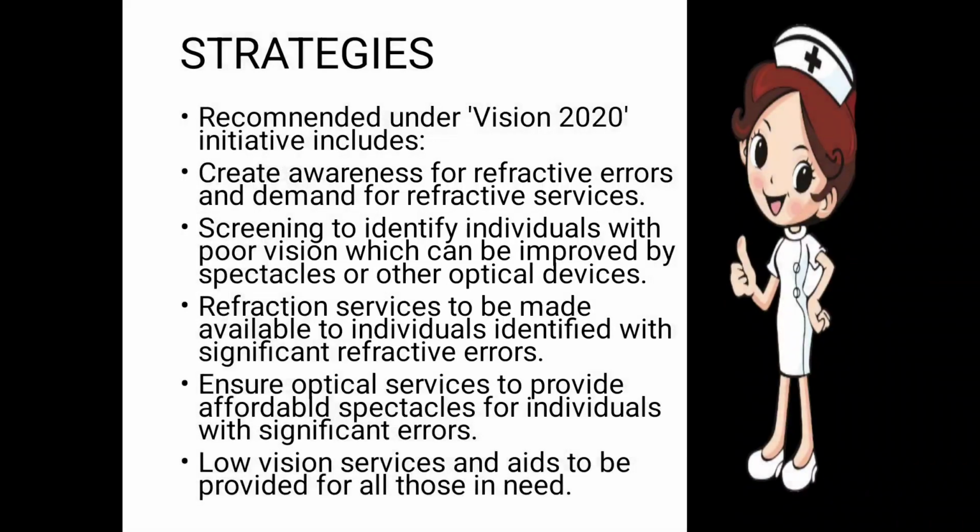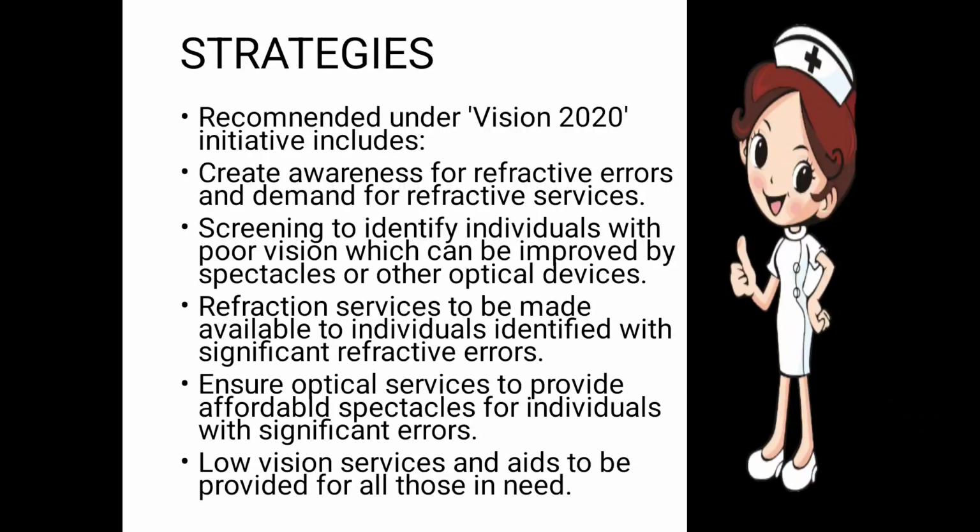So what are the strategies used for them? Recommended under the Vision 2020 initiative, the first one is to create awareness of refractive error and demand for refractive services. Awareness should be created for refractive errors, for myopia, hypermetropia and astigmatism. Proper checking should be done, and proper refractive services should be provided, because children are unaware that they are not able to see.